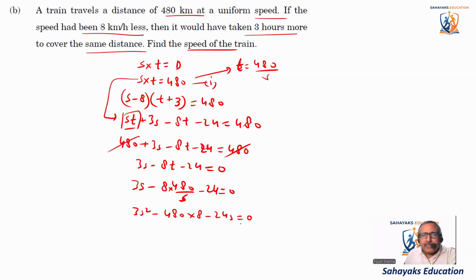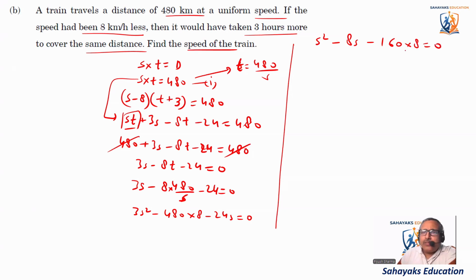Now we can divide the entire equation by 3. So it comes as s square minus, first I'll write the term s, so it is 8s minus, 3 1s are 3, 3 6s are 18, so 160 into 8 is 1280, equal to 0. So it is s square minus 8s minus 1280 is equal to 0. Now it has become a quadratic equation.